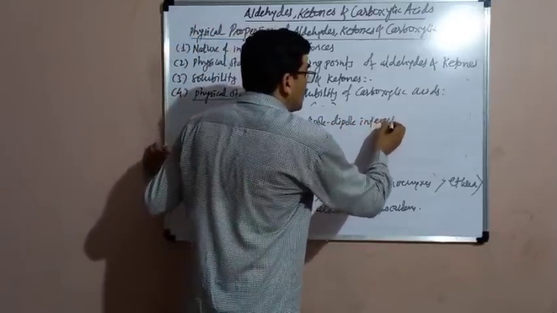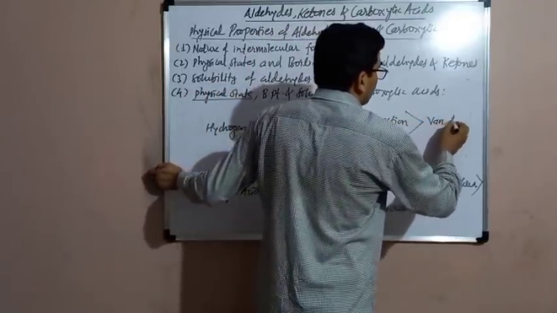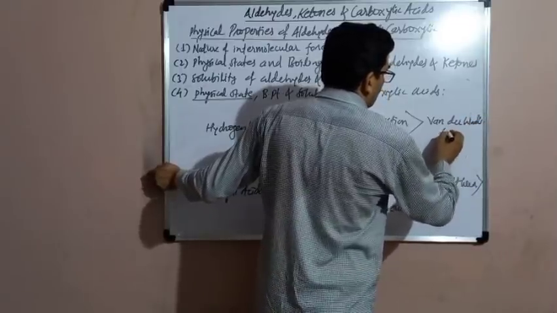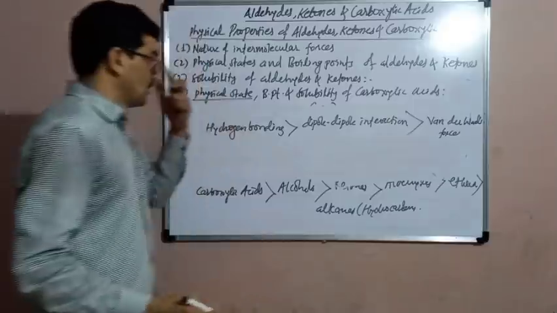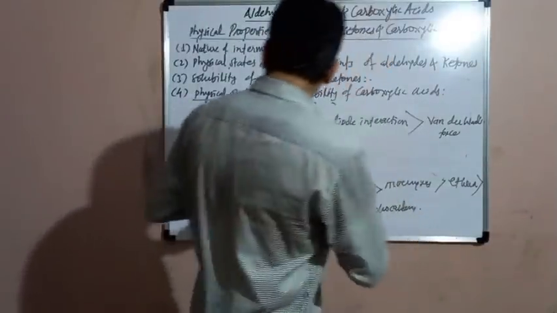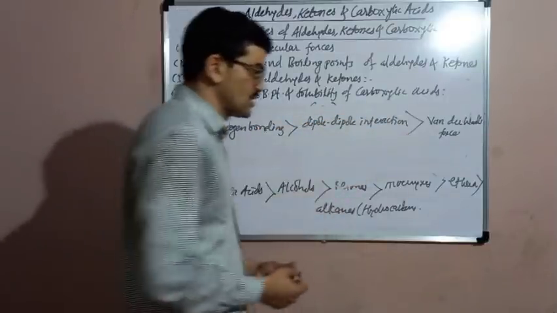Now this dipole-dipole interaction is stronger than van der Waals force. Van der Waals force of attraction is weakest. So this is the order of intermolecular forces of attraction, and this is the order of boiling points.